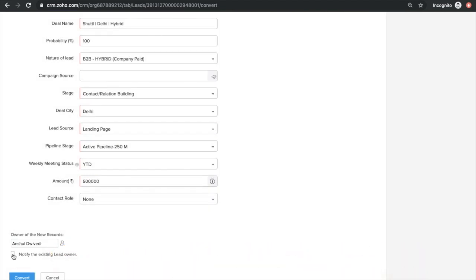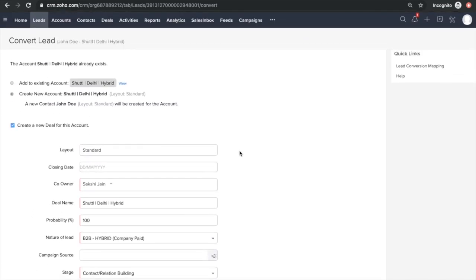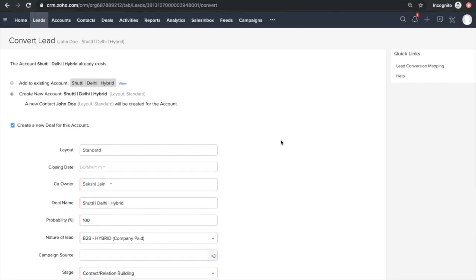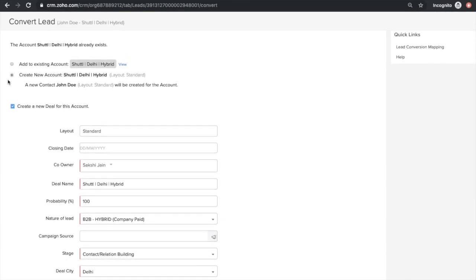It also asks if you want to notify the existing lead owner, right? I can check it, or I can let it be. I can keep it the way it is. Let's again see this because it's very important. First of all, I have created a lead. It has asked me if I want to create a new account of that lead, or if I want to merge it into the existing one. If coincidentally both the names are same, I want to have a new account.